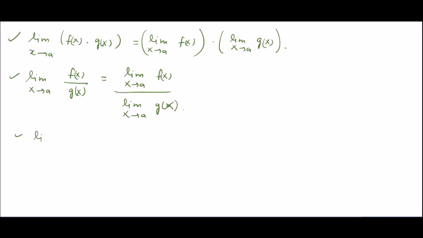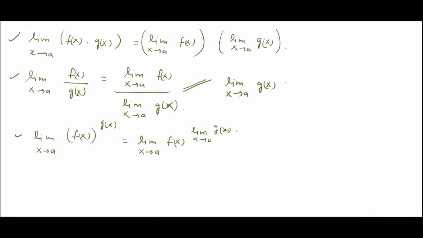And the last one is the limit of f of x to the power g of x, which has the limit as the limit of f of x to the power of the limit of g of x. In the theorem of division, the limit as x tends to a of g of x should not be equal to 0.